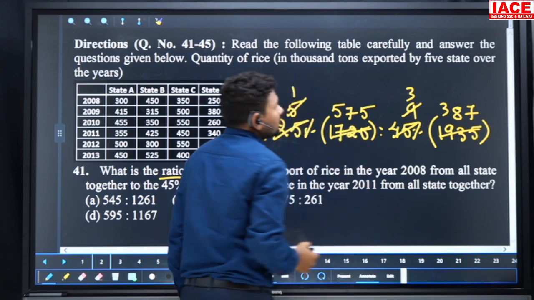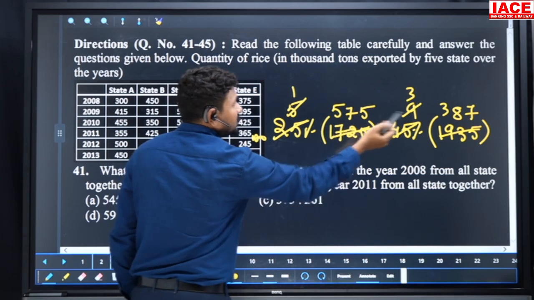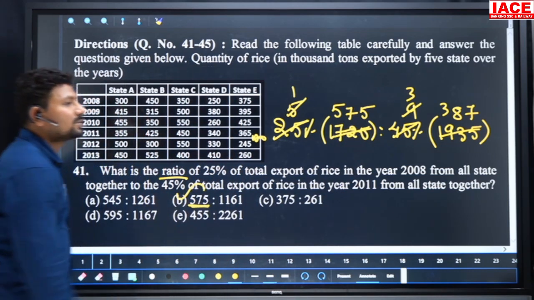575 is 23 into 387. So look at 575 here. It is not divisible by any numbers. Only this option is available starting with 575. Then our option is B.